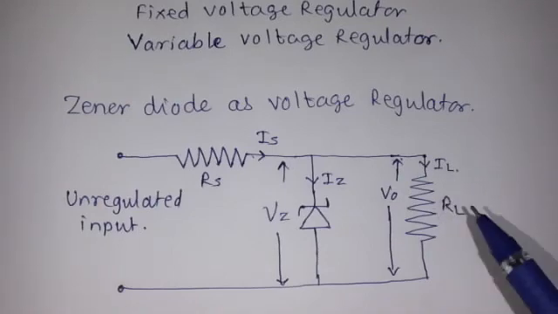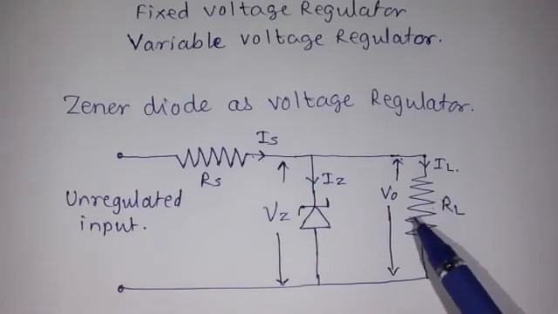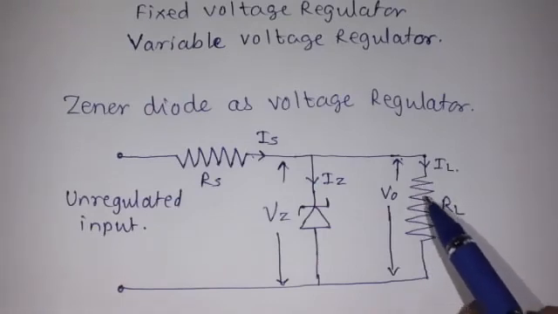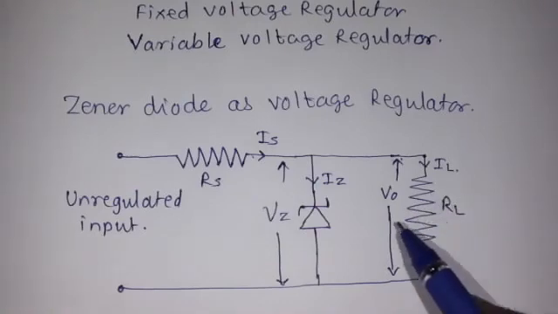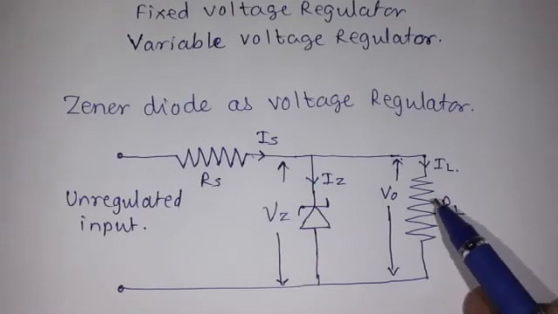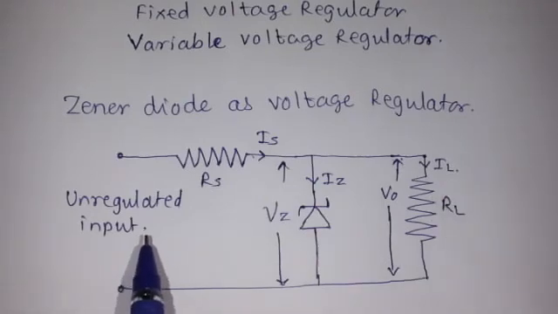And in this way the zener diode works as a regulator, and this type of regulation we call load regulation. Means if the load resistance is changed, the effect of that load resistance is represented as load regulation, and for the input voltage it is called line regulation.